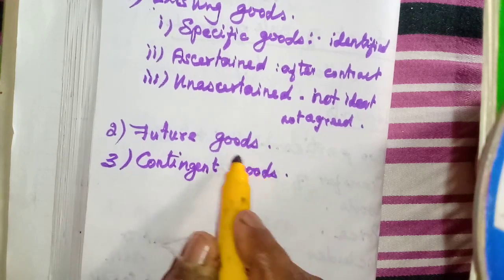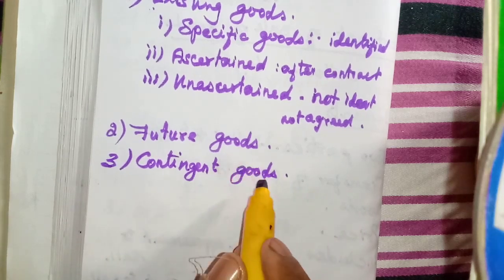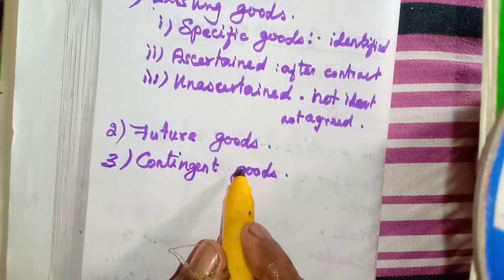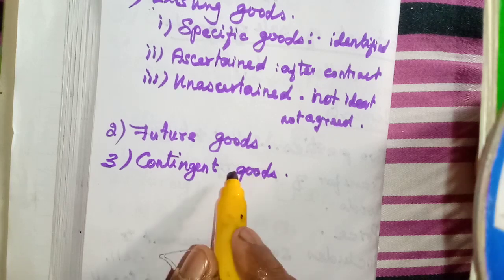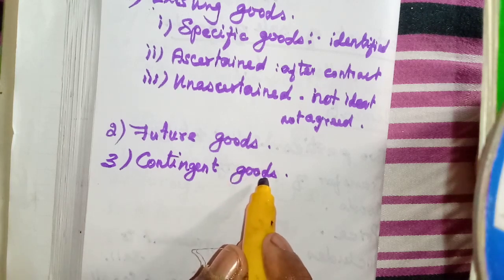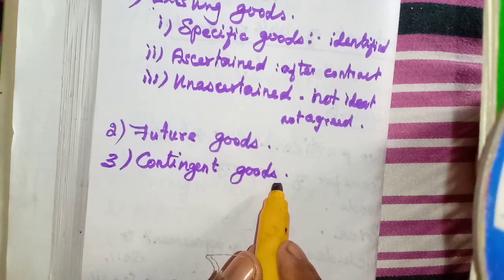So it is related to a part of future goods, we can say this contingent goods. Here they will place one condition. If that condition is fulfilled, then they will get the goods from someone and they will give.